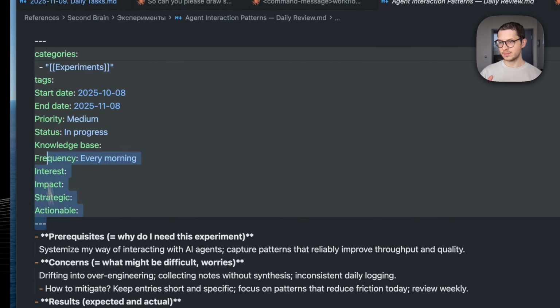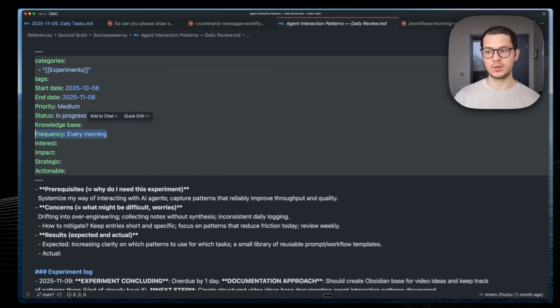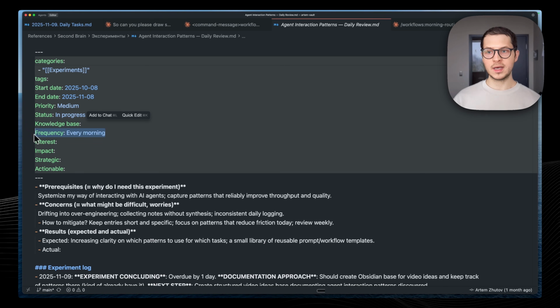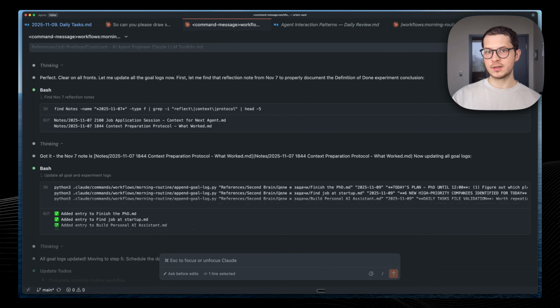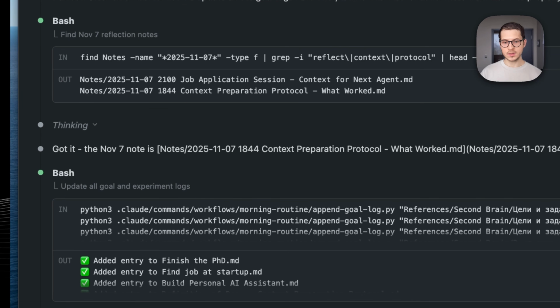Here we have a YAML frontmatter, and the agent filters by the goals which I review every morning. Once the agent has those files, it pulls the last 3 logs from the experiment log. After we provide our answers and review our goals, the agent updates the logs. I have a Python script which just adds the log to those goals and experiments, rather than having the agent read and update those files.